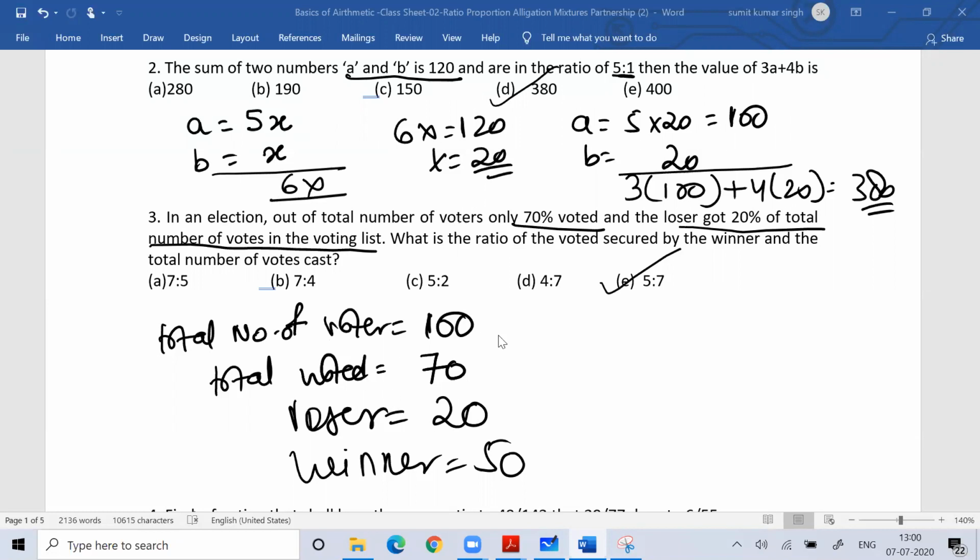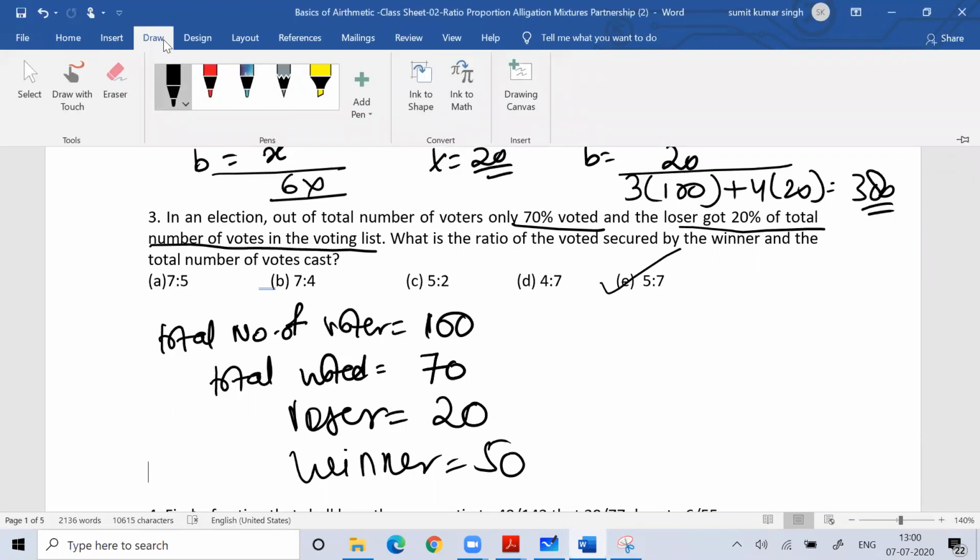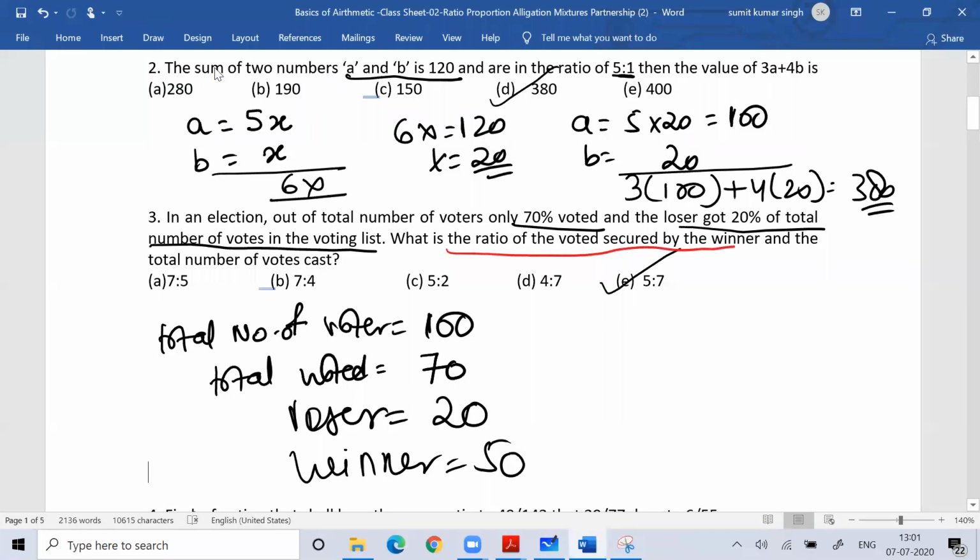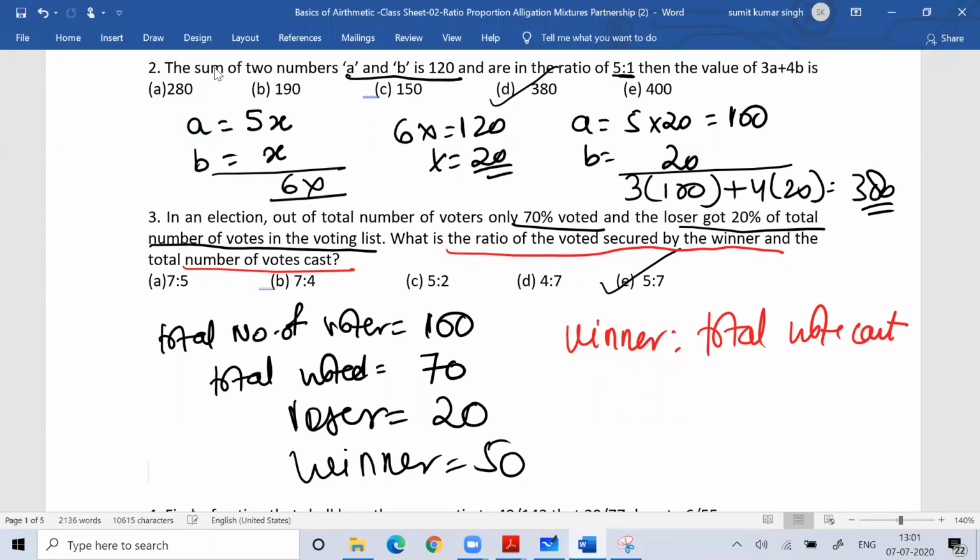So the winner got 50. What is the question? What is the ratio of votes secured by the winner to the total number of votes cast? The winner got 50. What is the total vote cast? 70. So what is the ratio? 5:7.